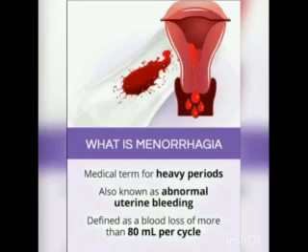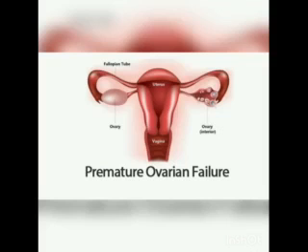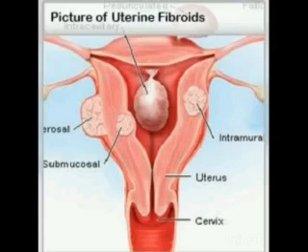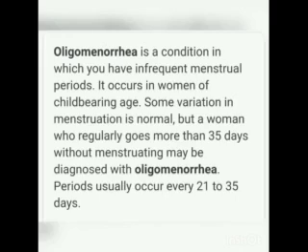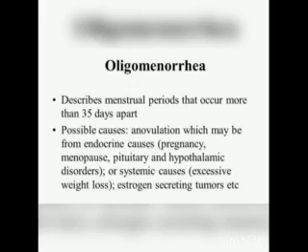This menorrhagia may be due to hormonal imbalance, ovarian dysfunction, uterine fibroids, and may also be due to cancer of the ovary, uterus, or cervix. The last one is oligomenorrhea. It is a condition with infrequent menstrual periods. It occurs in women of childbearing age. Some variation in menstruation is normal, but a woman who regularly goes more than 35 days without menstruating may be